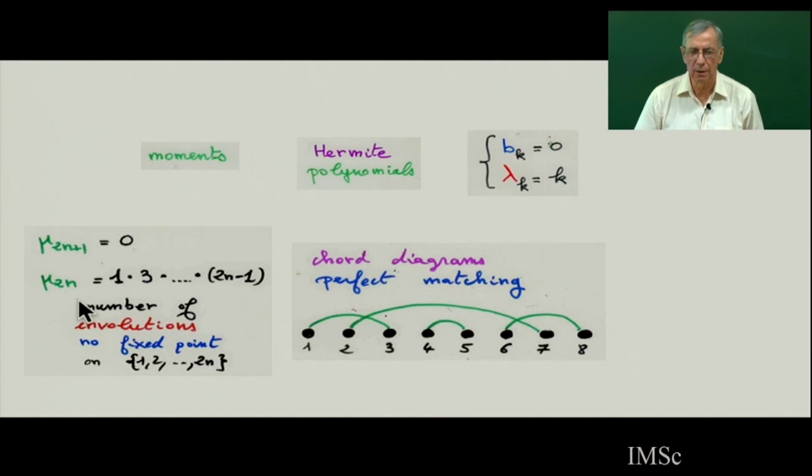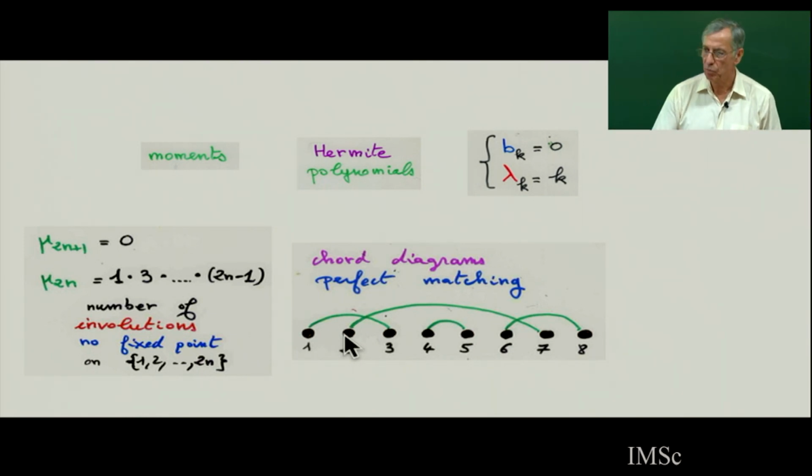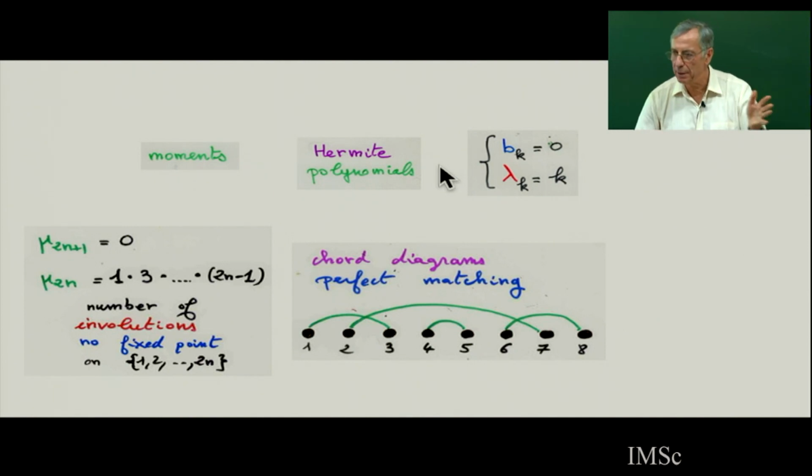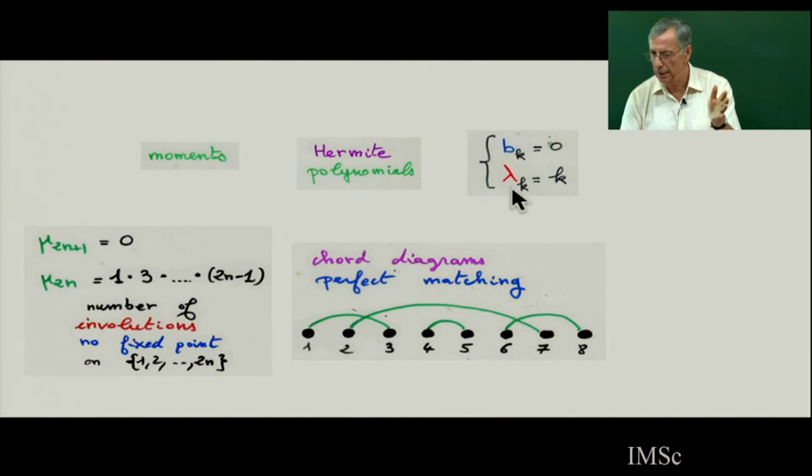The moments of the Hermite are exactly the number of involutions with no fixed point, which can also be put as a chord diagram or perfect matching. This is also 1 multiplied by 3 multiplied by 5. This is an involution with no fixed point written in a slightly different way. Now I know that the moments are the sum of the weights of all the Motzkin paths with bk equals 0, lambda k equals k.